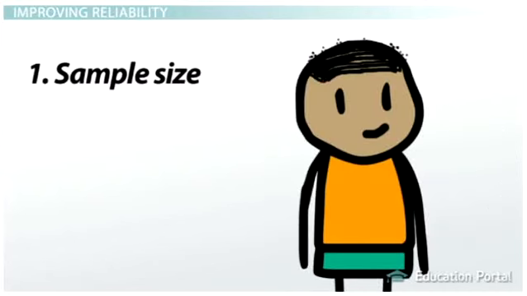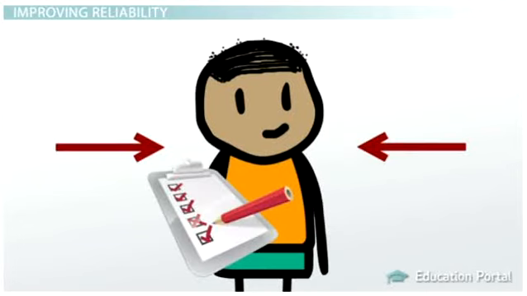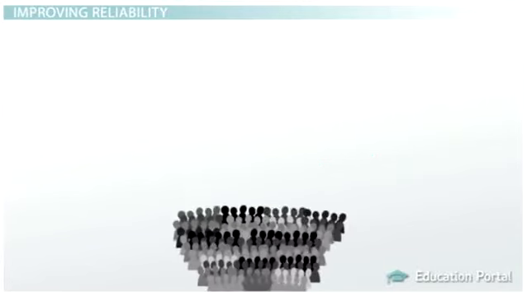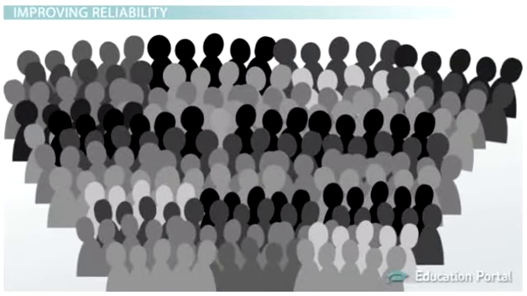Number 1, sample size. Remember that Johnny might have personal issues or traits that lead to a lower reliability. If Johnny is the only subject that you give the survey to, this is a big deal. But what if Johnny is just one of hundreds of people taking the survey? If that's the case, then traits of the subjects have less impact on the reliability of the measure.